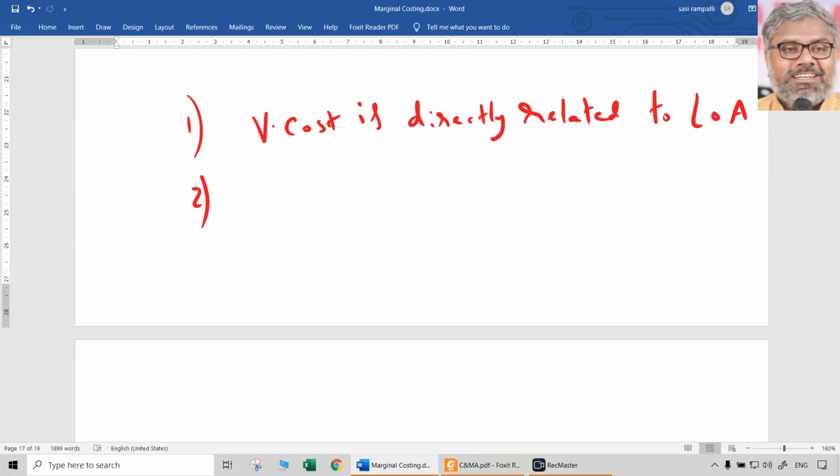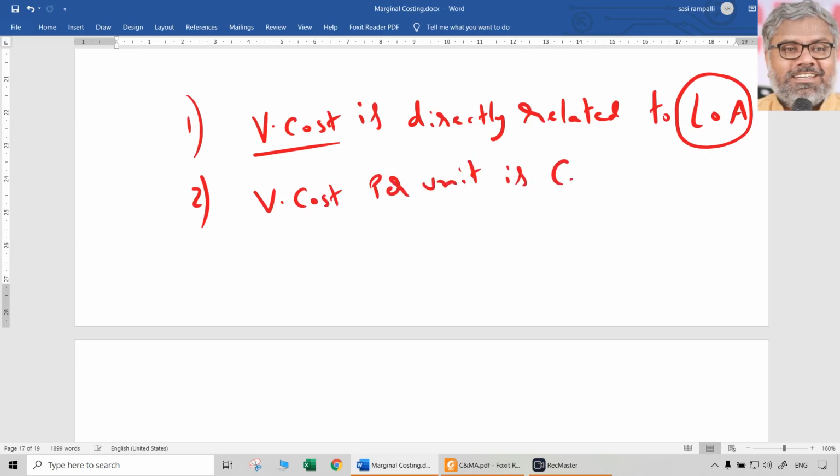Second thing, once variable cost is directly related to the level of activity, how is it going to change? In total, definitely it is going to change whenever the level of activity changes. If the level of activity increases, variable cost also increases, and vice versa. But another point to note here is that variable cost per unit is going to be constant. Of course, when there are no changes in the other external factors, when all the other things remain the same, normally the variable cost per unit is constant.